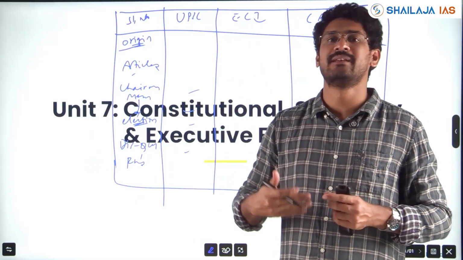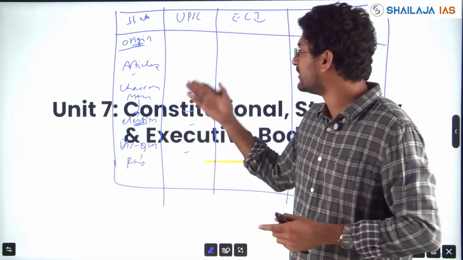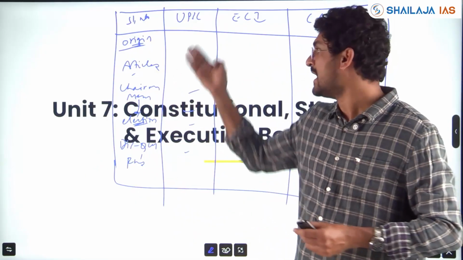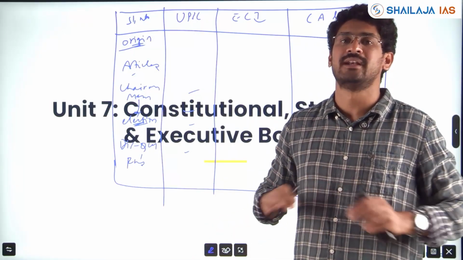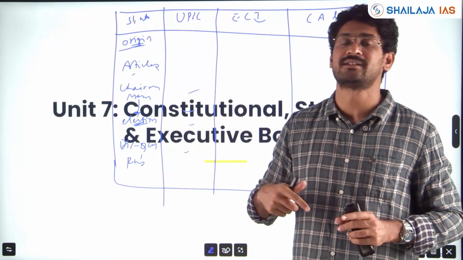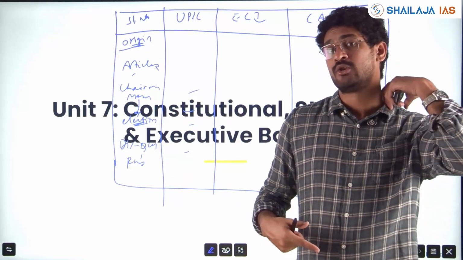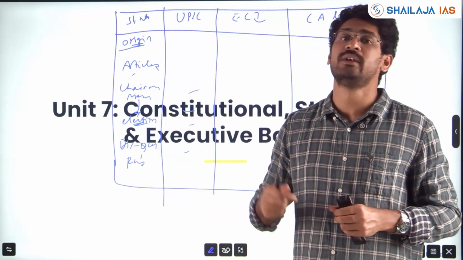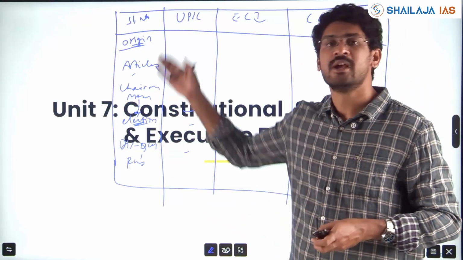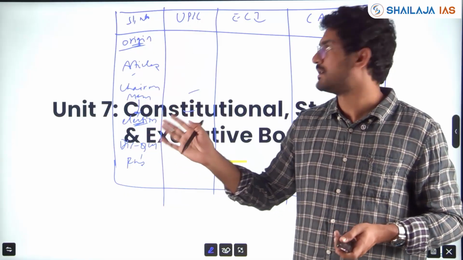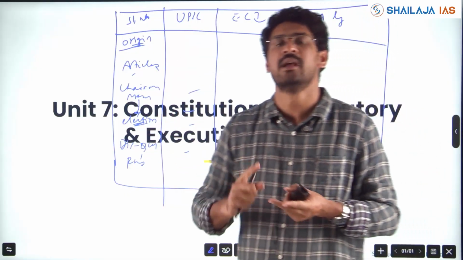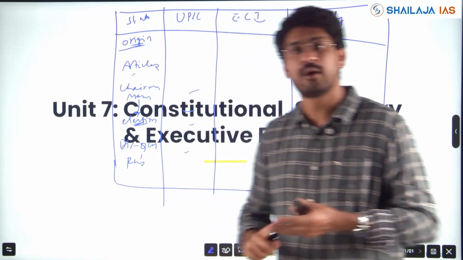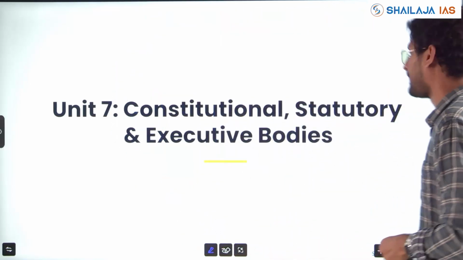You have options given, answer given there. You have to ensure whether it is right or not. For this, you just make a table. You need not go in depth. For that, you require mains to understand conceptual clarity. To write the answers in mains, you need all the points. But for the prelims, you have to know right or wrong. That's all. For that, 3 tables are enough. One table for constitutional bodies, one for statutory bodies, one for executive bodies.